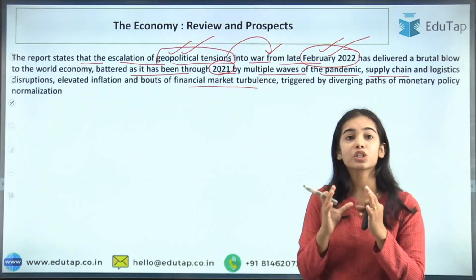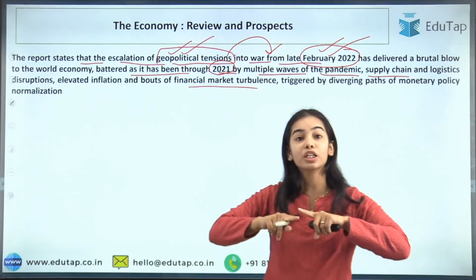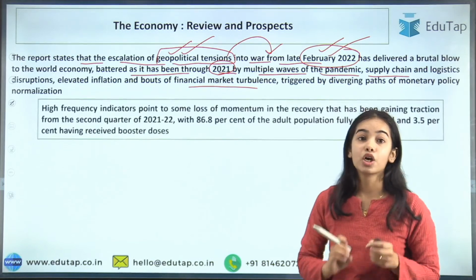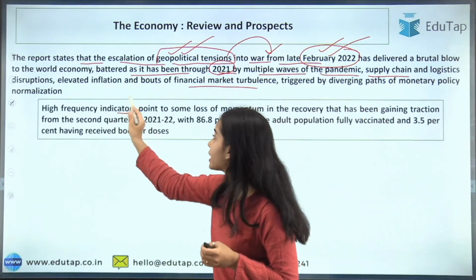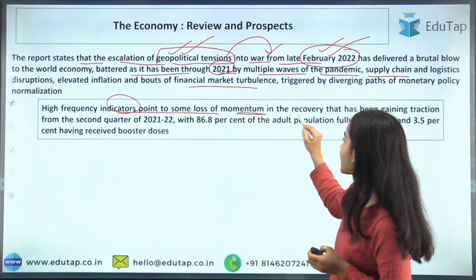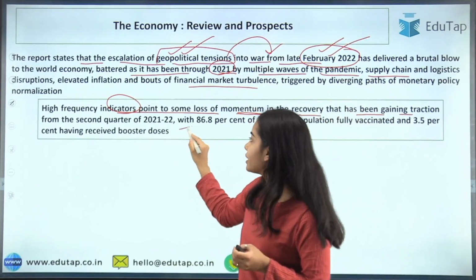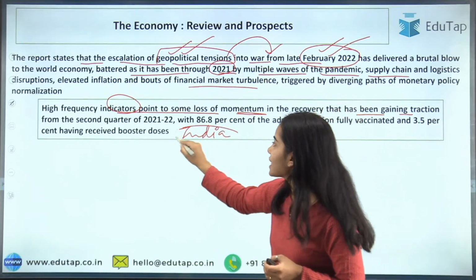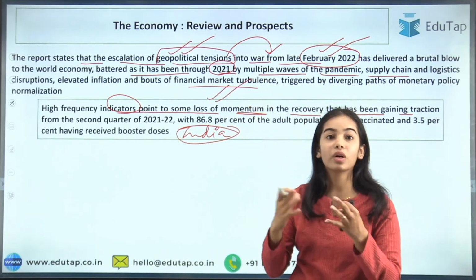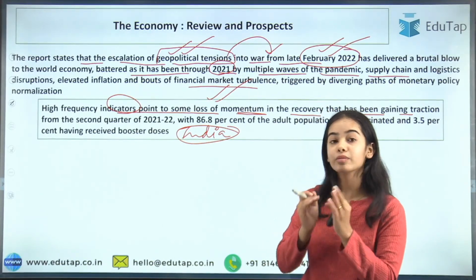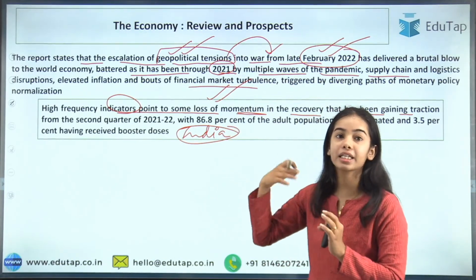So all of this is not affecting India only, but it is affecting the whole of the world economy. So now what is the data? The high frequency indicators point to some loss of momentum in the recovery that has been gaining traction. And in India, due to these situations, due to the world economy, due to the inflation, due to the growth that has been affected in India,